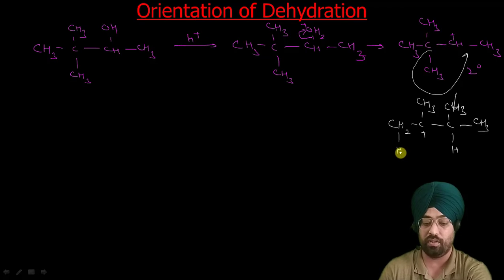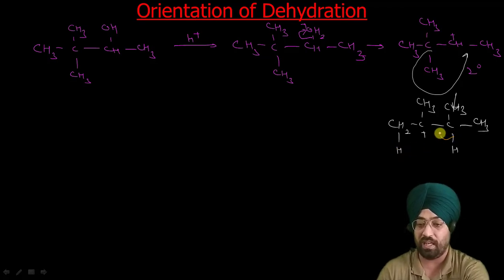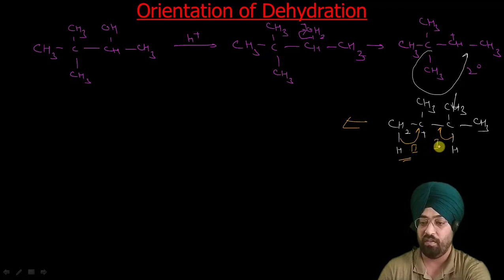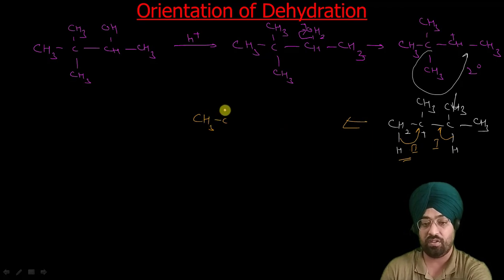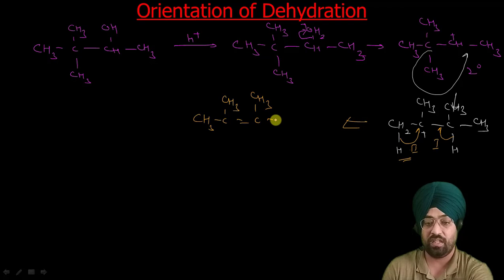Now there are two possibilities. Again we can remove a proton, like we can remove this proton or we can remove this proton. If we remove this first proton, we will get CH3 C CH3 double bond C CH3 CH3.